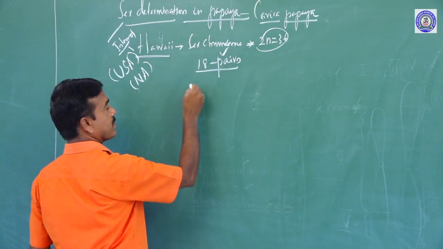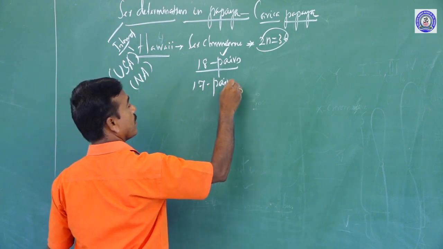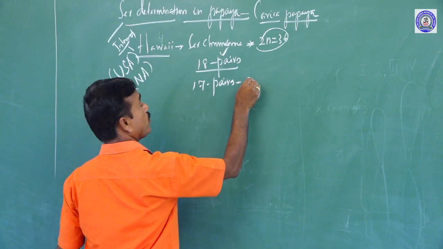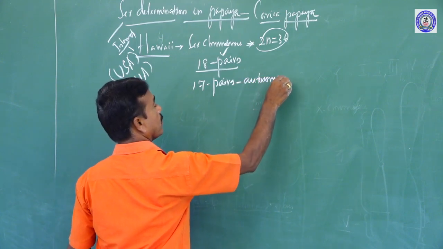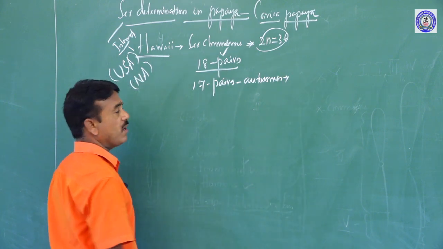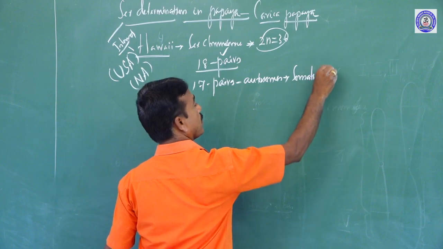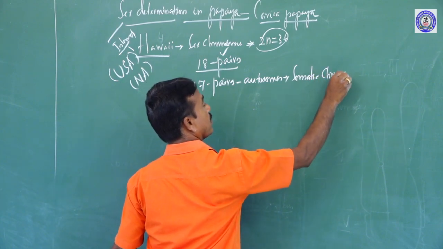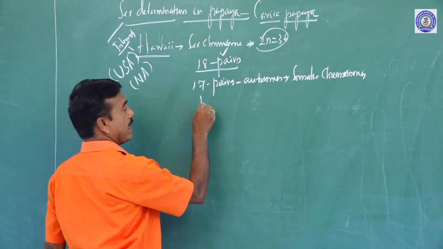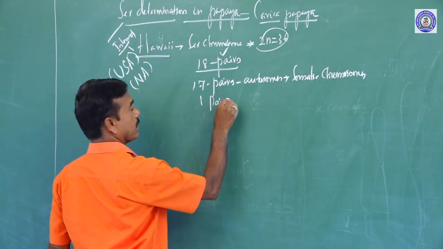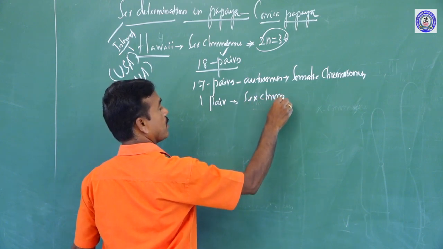Out of 18 pairs, 17 pairs are autosomes. Autosomes are commonly called somatic chromosomes. The remaining one pair is the sex chromosomes.